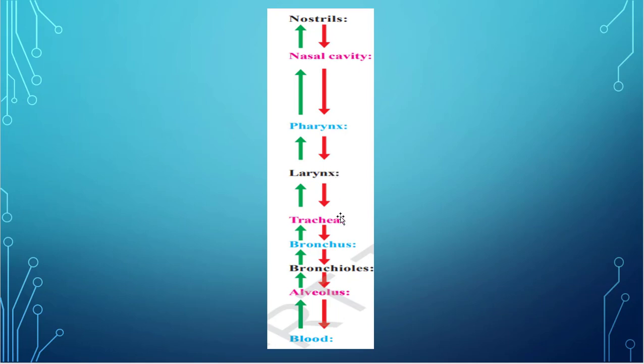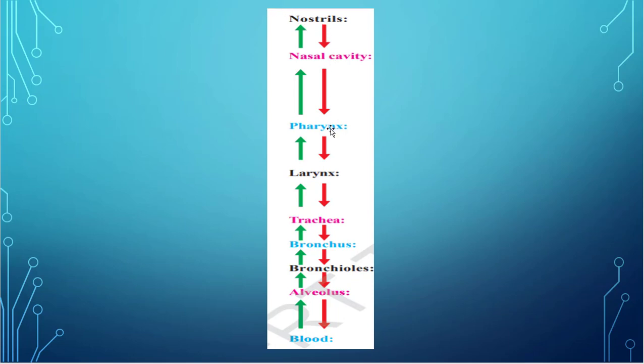From larynx it reaches trachea, trachea to bronchus, bronchus to bronchioles, bronchioles to alveoli, alveoli to blood. Blood gives that oxygen to cells. In cells or tissues, carbon dioxide is produced. The cells give that carbon dioxide to blood. Blood gives that to alveoli, alveoli to bronchioles, bronchioles to bronchus, then to trachea, trachea to larynx, larynx to pharynx, pharynx to nasal cavity, nasal cavity to nostrils, nostrils to the outside environment.